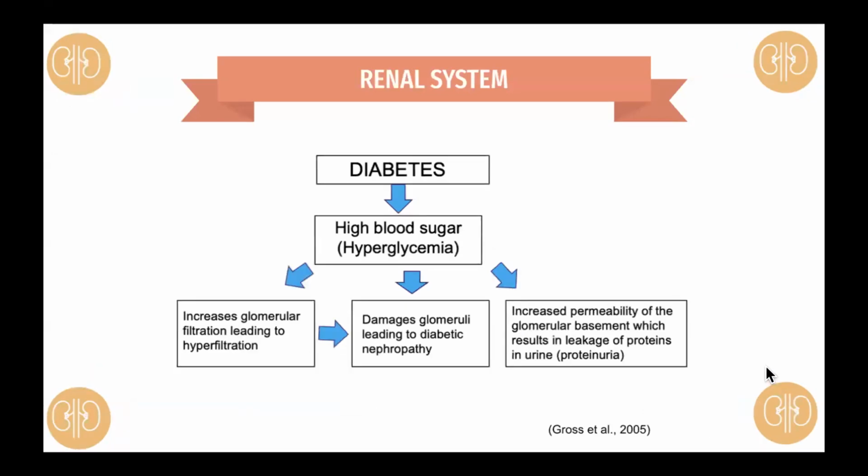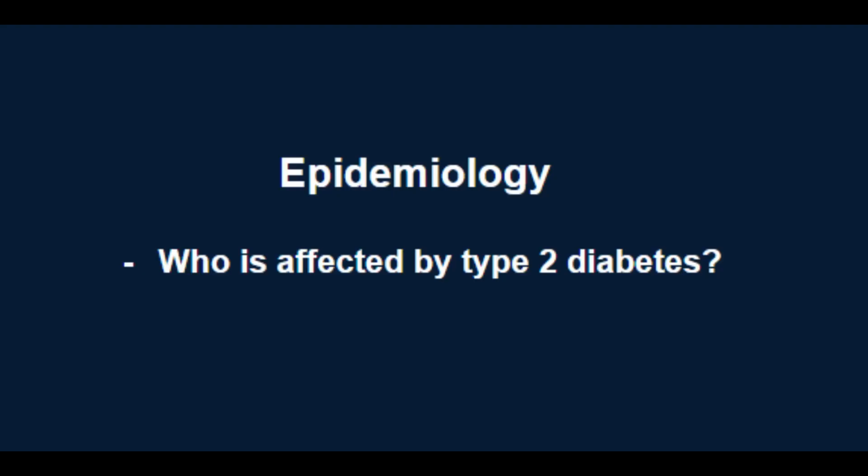In the renal system, the high blood sugar damages the glomeruli, which is the filtering unit, and it increases the permeability of the glomerular basement membrane, which results in leakage of proteins in urine, causing proteinuria, one of the signs and symptoms of diabetes. Okay, so who is actually affected by the disease?